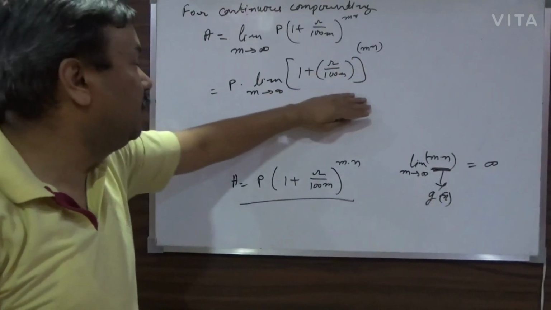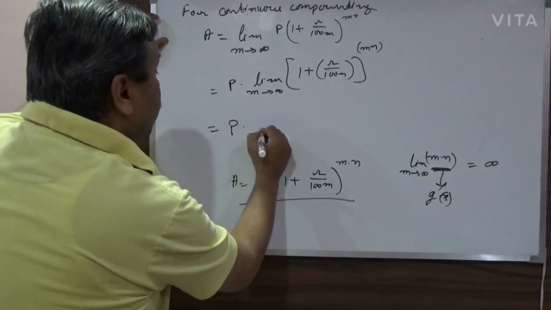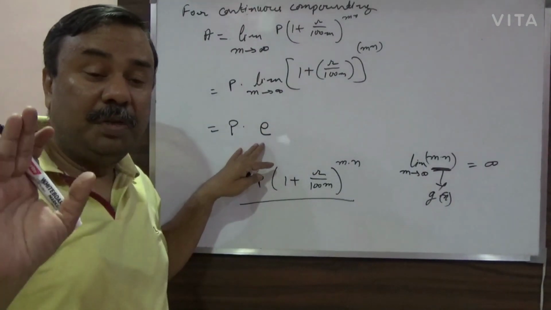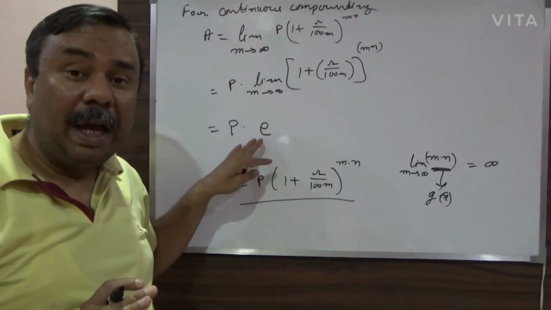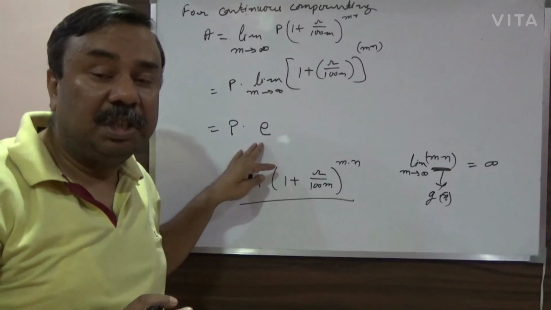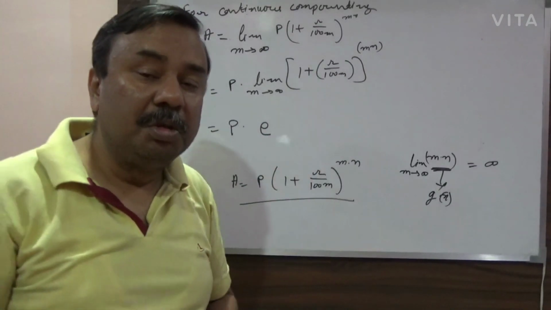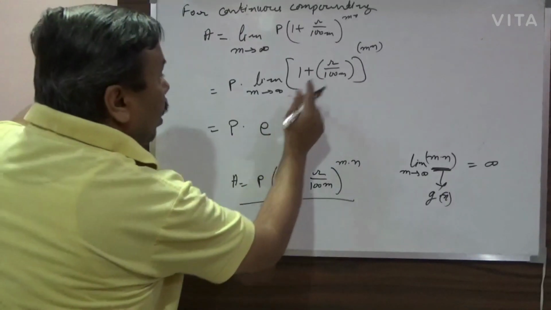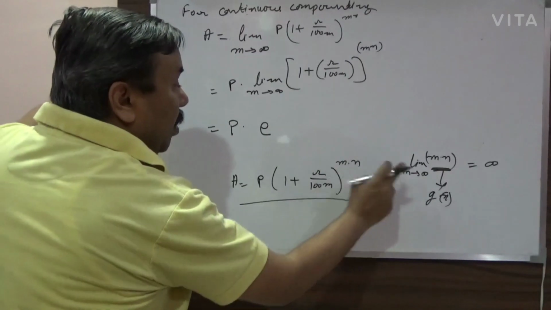So now this is f(x), this is g(x). What will this be? This will become P into e, and I think all of you know that this e is the Napier's constant, which is used in logarithms and so on, raised to the power f(x) multiplied by g(x).